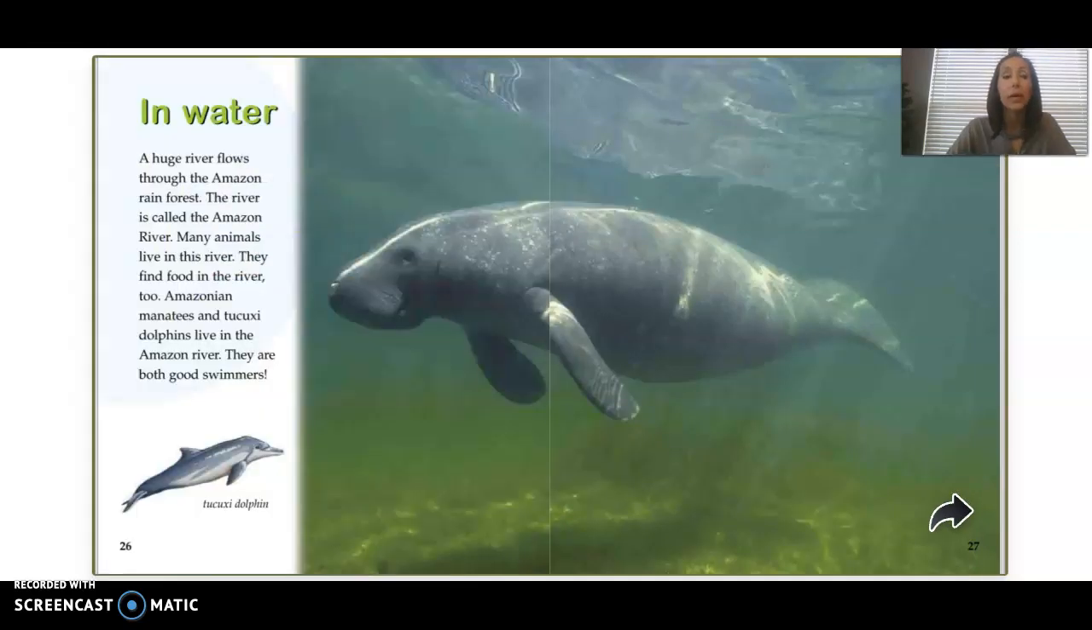In water. A huge river flows through the Amazon rainforest. The river is called the Amazon River. Many animals live in this river. They find food in the river too. Amazonian manatees and Tucuxi dolphins live in the Amazon River. They are both good swimmers.